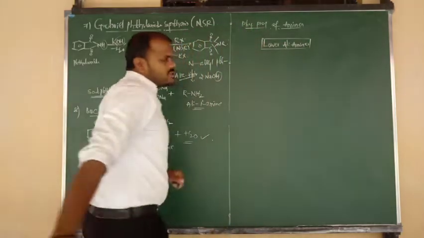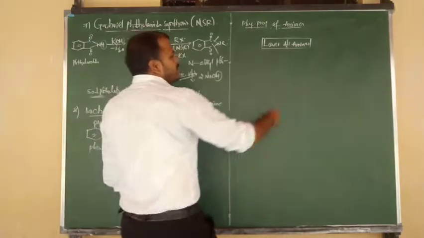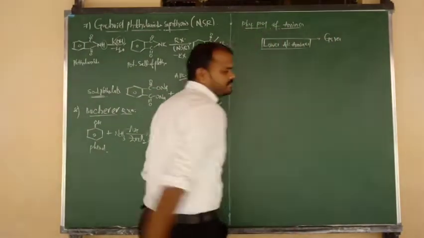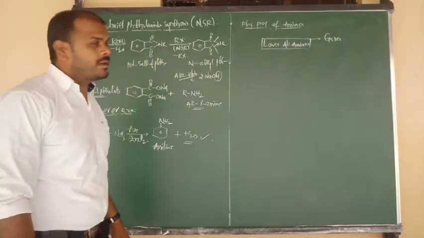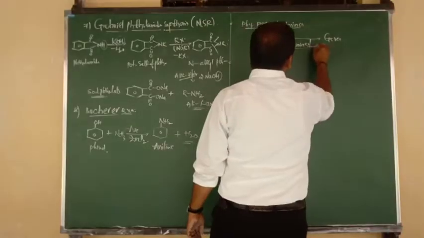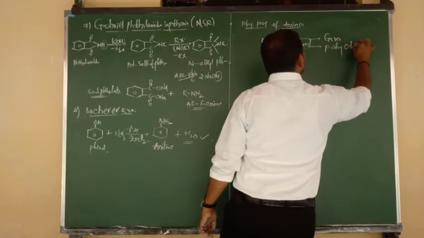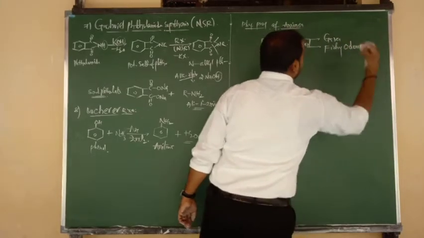Lower aliphatic amines are all gaseous in nature. They are all gases, and lower aliphatic amines have an odor, a fishy smell.